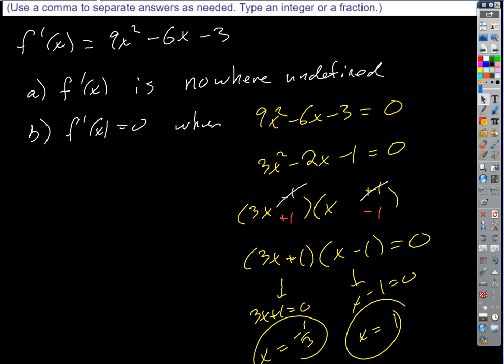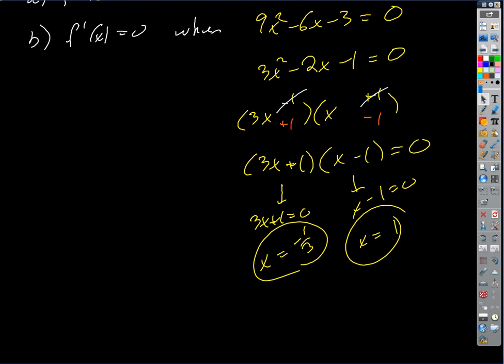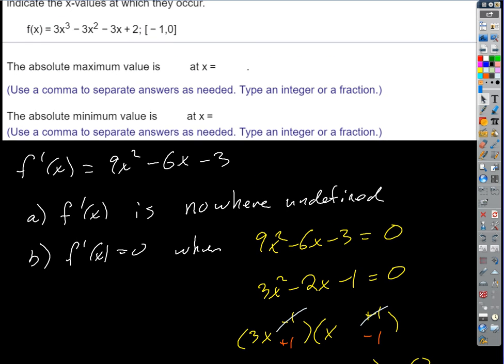Well, this one's never undefined, right? There's no red flags on that one, so we can forget about those. But we do have to find out where it equals 0. So we set the derivative equal to 0, and we factored it and applied the zero product property, and we got the answers negative 1/3 and positive 1. Okay? So those are the places where the derivative is 0. Now let's look at our interval.